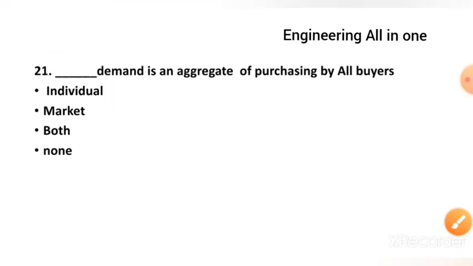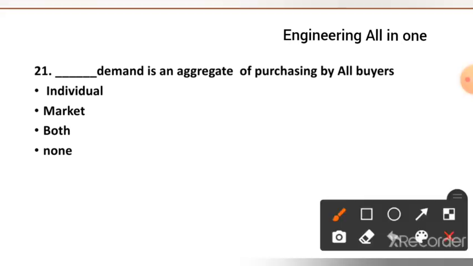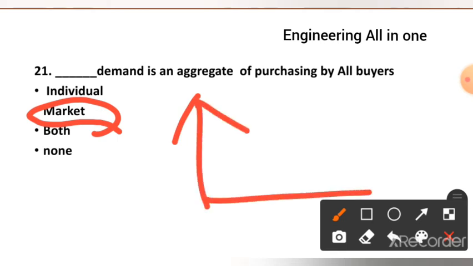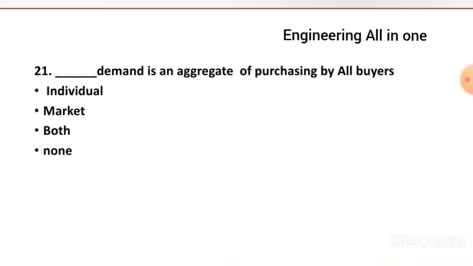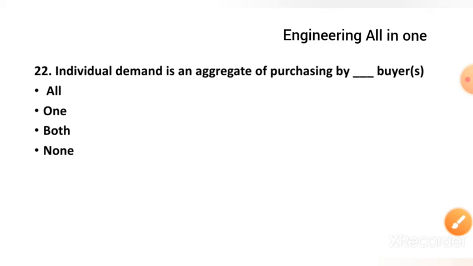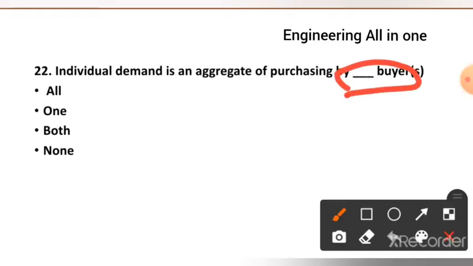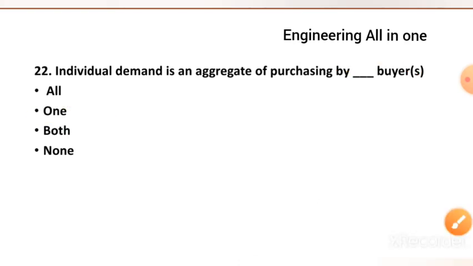Now see 21. The question is: dash demand is an aggregate of the purchases by all buyers: individual, market, both, or none. The right option to this question is option number 2, market demand. Market demand is the aggregate of purchasing of all buyers. Now see question number 22 here. Individual demand is an aggregate of purchasing by dash buyer: all, one, both, or none. The right option to this question is option number 2, one.